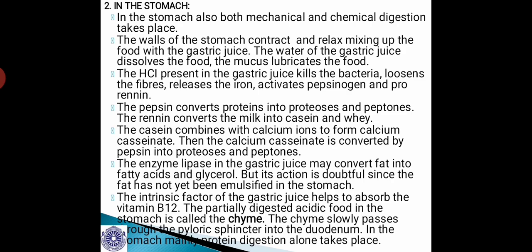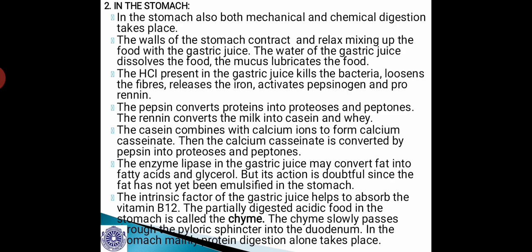The enzyme lipase in the gastric juice may convert fat into fatty acids and glycerol, but this action is doubtful since the fat has not yet been emulsified in the stomach, but rather it occurs in the intestine with the participation of bile juice. The intrinsic factor of the gastric juice helps to absorb the vitamin B12, and the partially digested acidic food in the stomach is called the chyme. And this chyme slowly passes down through the pyloric sphincter into the duodenum.